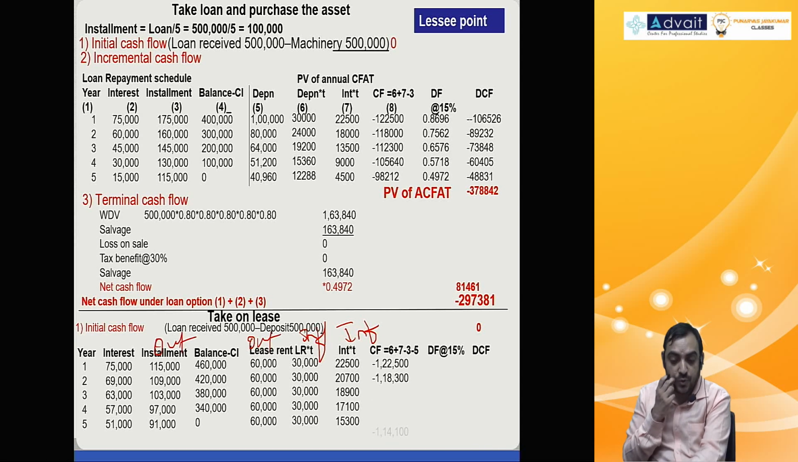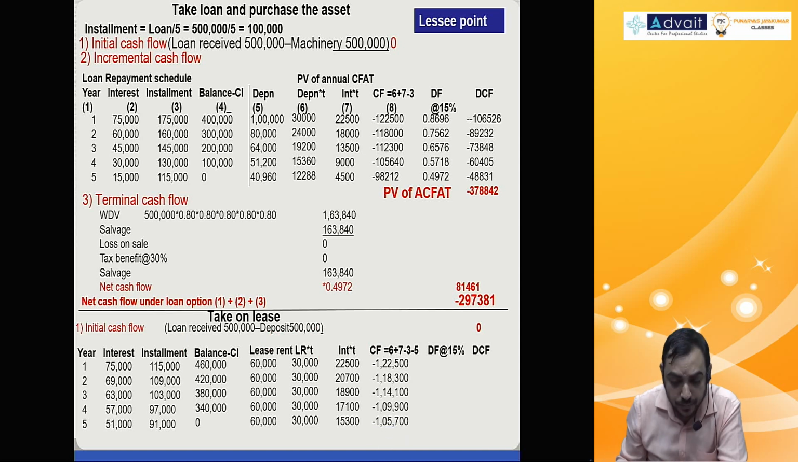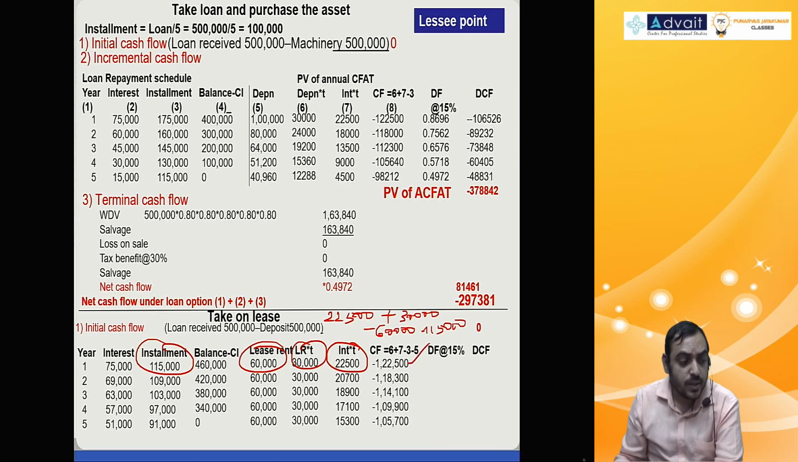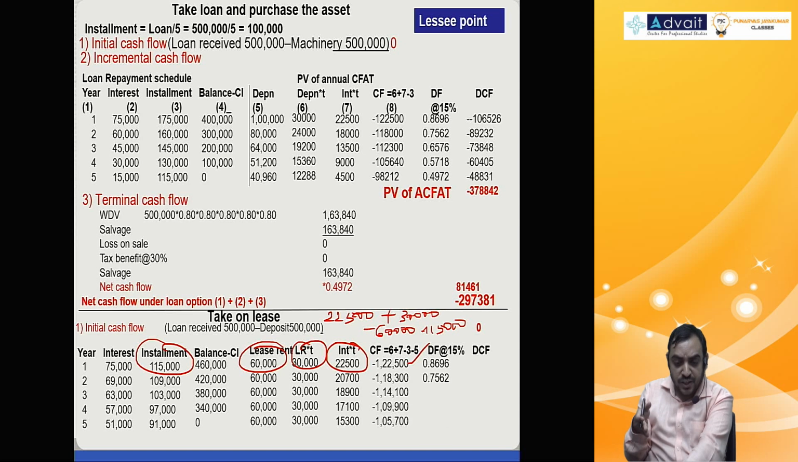So net amount, you get these amounts. I just show you the first calculation. 22,500 plus 30,000 minus 60,000 minus 1,15,000. That will give you minus 1,22,500, like that every column.